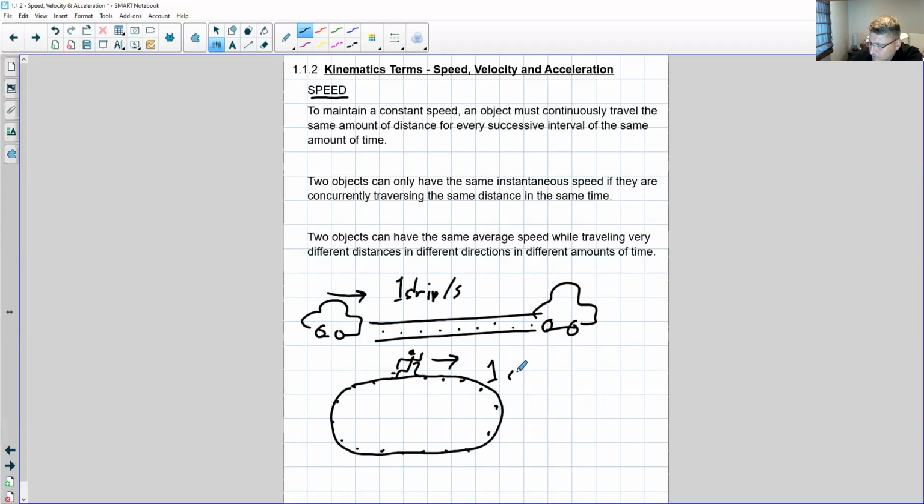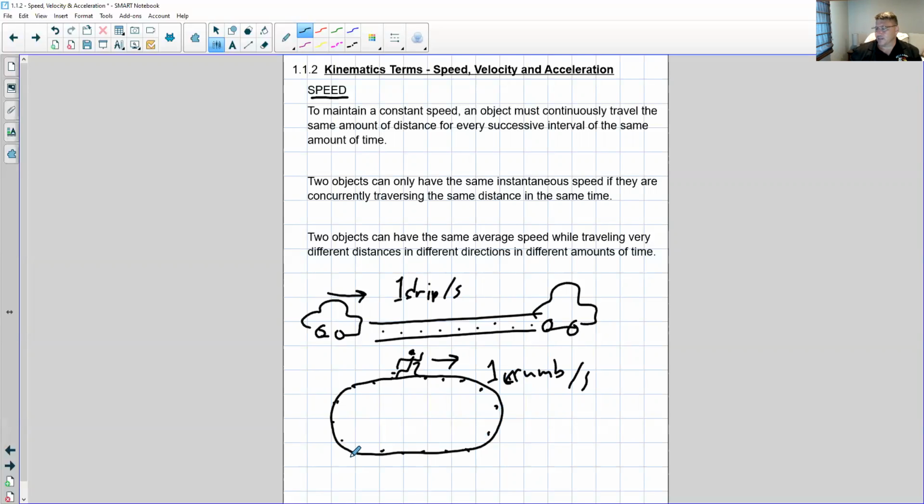So one crumb per second. Now notice that the runner doesn't have to be going in the same direction, he could be going in a loop, right? And the direction doesn't matter. As long as the distance traversed by the runner is the same each second, he's going at a constant speed.